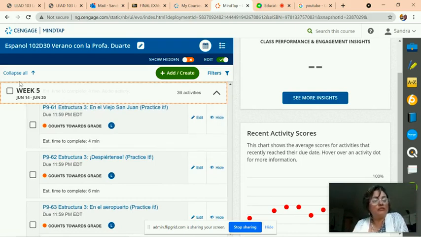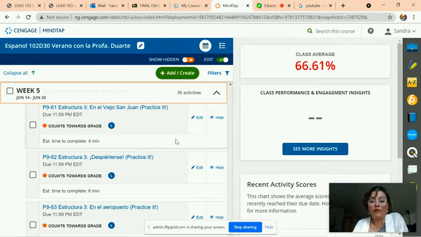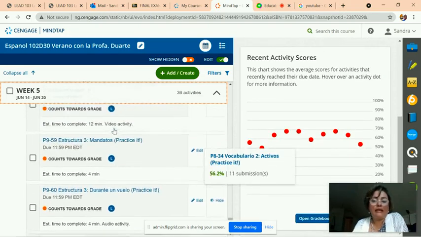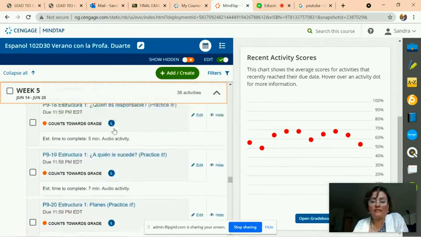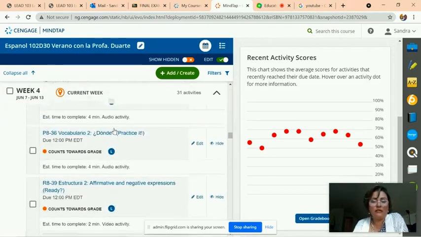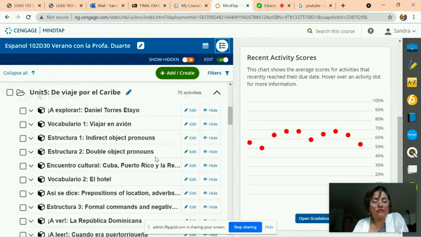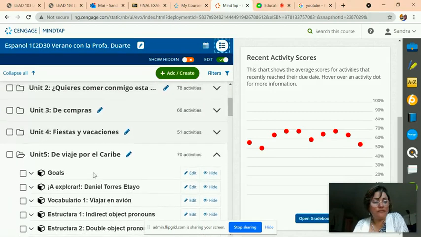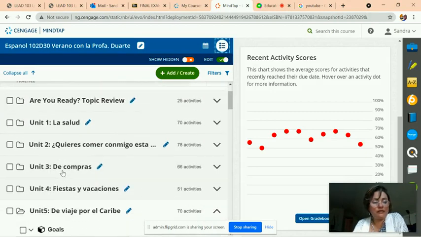Composición, it will be, the composition is only topics that we've seen, like this unit is airport and airline. So last week's unit was celebración y vacaciones, depending on what each unit title is, you see? Each unit has a title, salud, comer, each one of these are topics. So any of these topics will be one of your compositions. I will assign you the topics, 2 topics, and you choose from one of those 2 topics that I give you. Okay?